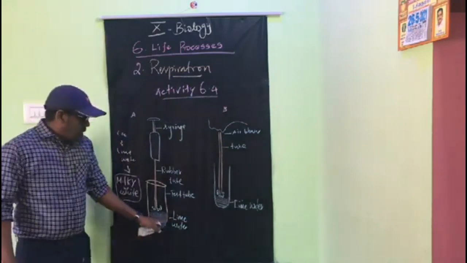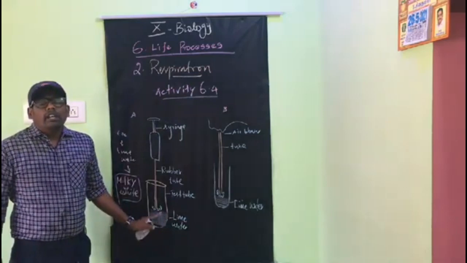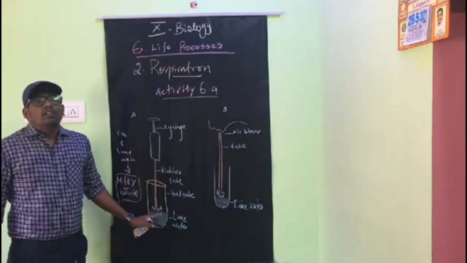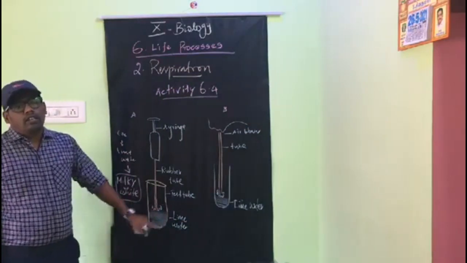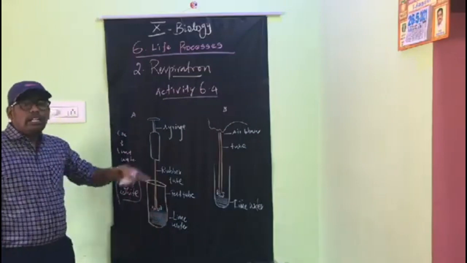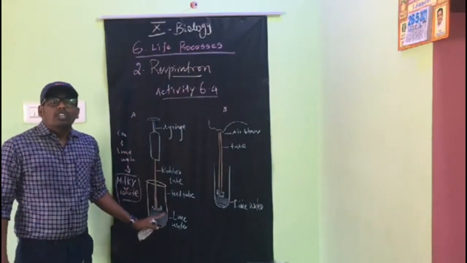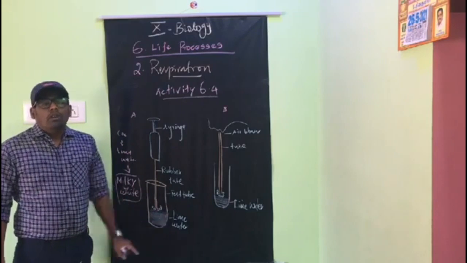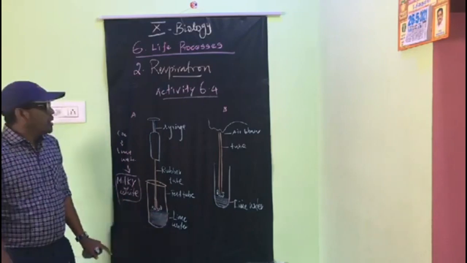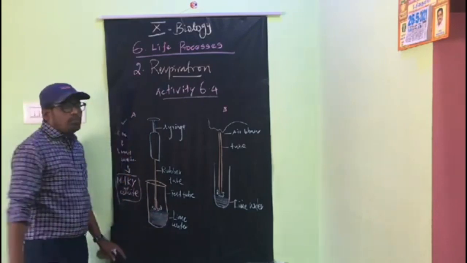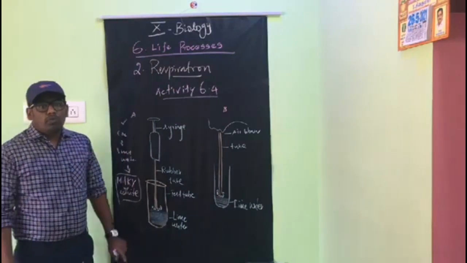The presence of milky white indicates carbon dioxide, because only carbon dioxide is able to change lime water into milky white. So CO2 is involved, that is proven.